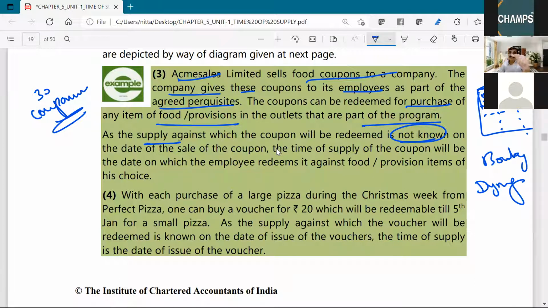Now this, we know that this is cloth. But my company, as a part of my contract for employment, promised me 30 coupons every day. Each coupon is worth 100 rupees. What I can do? On any day, I can go to a canteen where these coupons are accepted. I can have my lunch or a breakfast or evening snack.